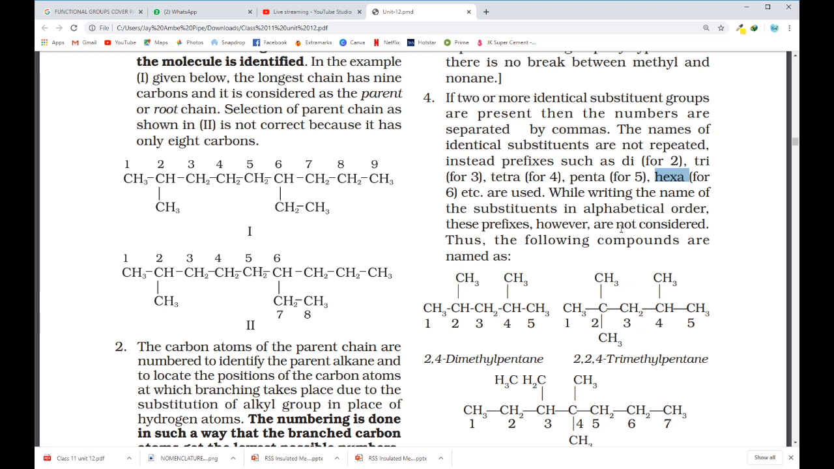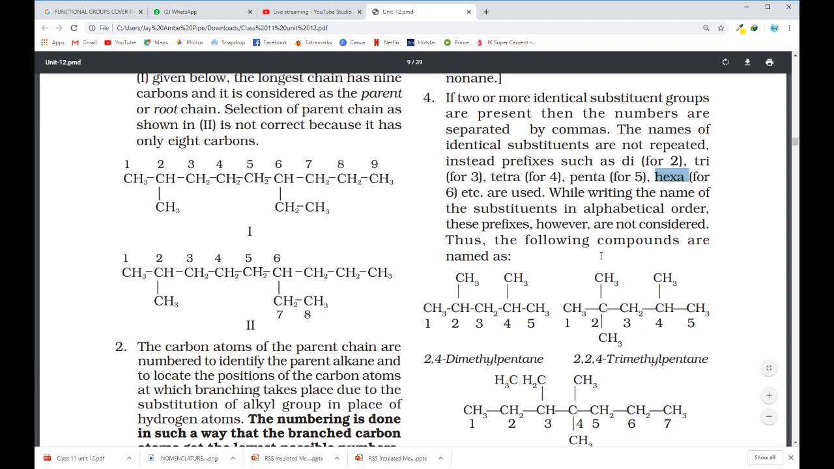What do we mean by this? So I have dimethyl and tripropyl. Now, if I want to arrange them as per alphabetical order, then I don't have to consider this di and tri in alphabetical order. I only have to consider methyl and propyl directly.